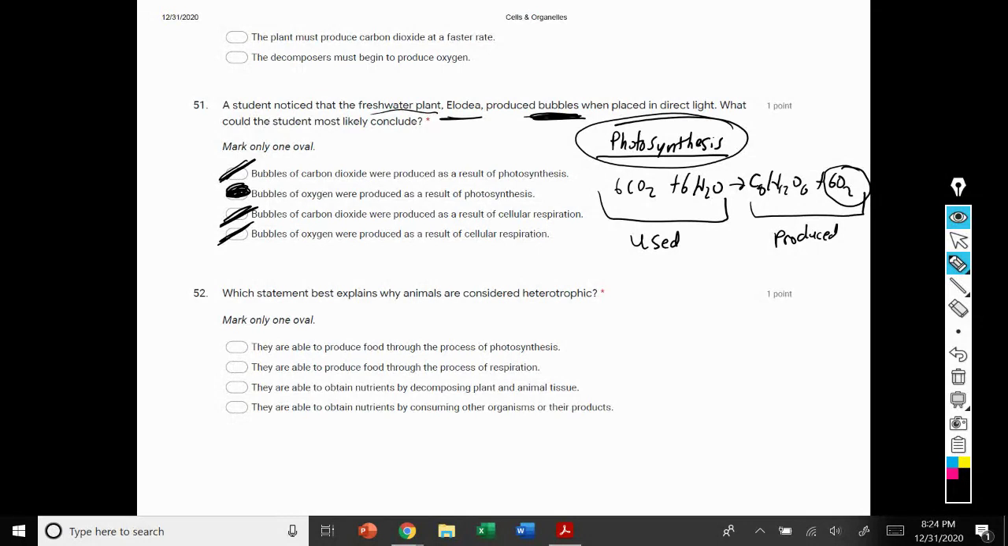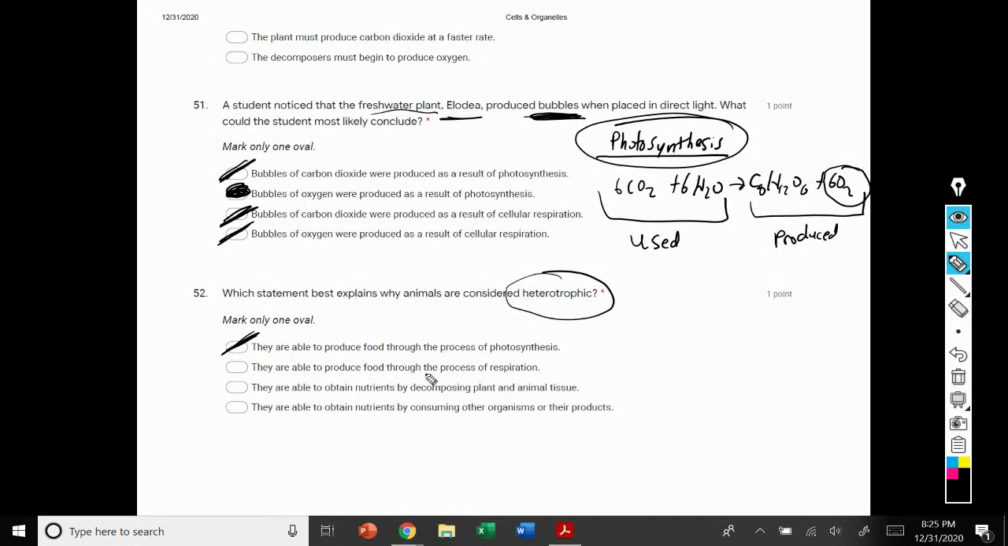Number 52. Which statement best explains why animals are considered heterotrophic? So again, heterotrophs, different from autotrophs. Autotrophs make their own food. Heterotrophs cannot produce their own food. They have to get their nutrients from other organisms. And so if we look at the answer choices, option 1 says that they are able to produce food through photosynthesis. That's incorrect. Animals do not have chloroplasts, which means they cannot go through photosynthesis.